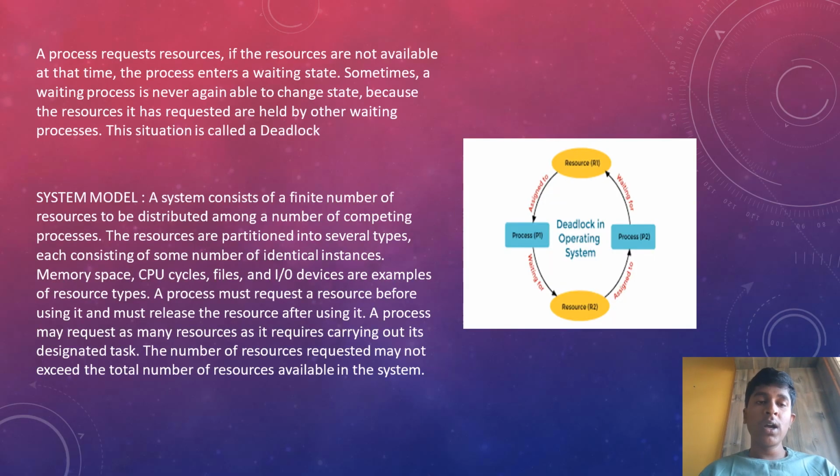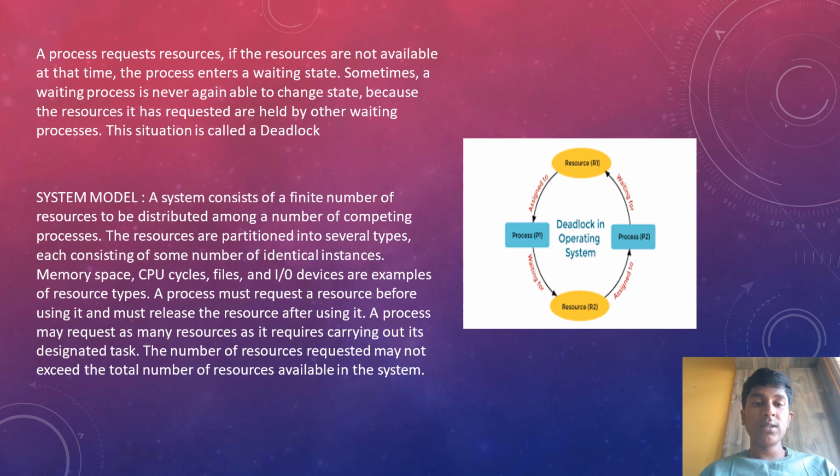Deadlocks. A process requests resources. If the resources are not available at that time, the process enters a waiting state. Sometimes a waiting process is never again able to change its state because the resources it has requested are held by other waiting processes. This situation is called a deadlock.